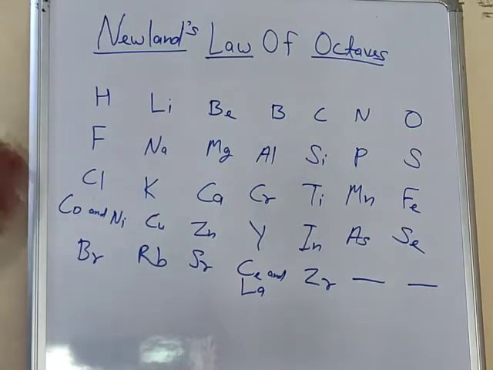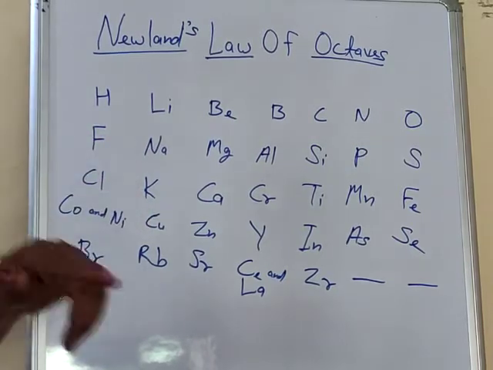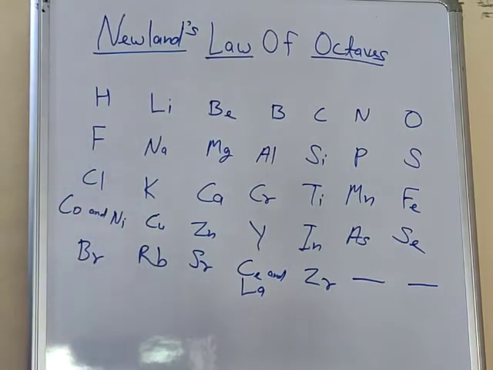So he said that every 8th element, suppose if you start from 2, your 8th number will be 9. If you start from 3, your 8th number will be 10. So every 8th element from the starting point resembles the same properties.